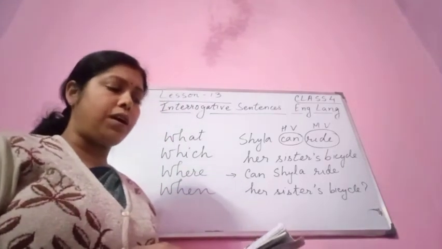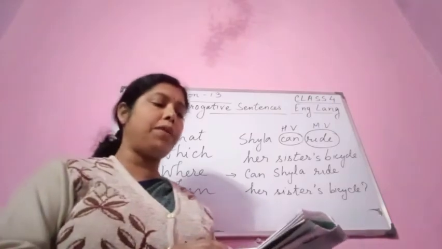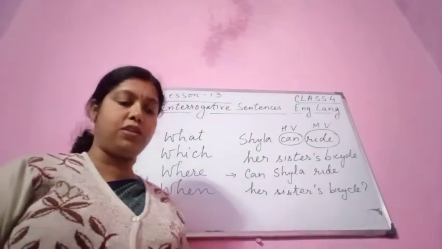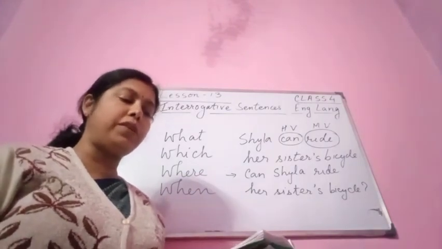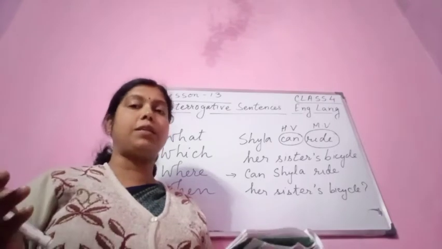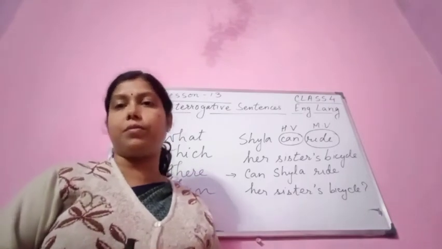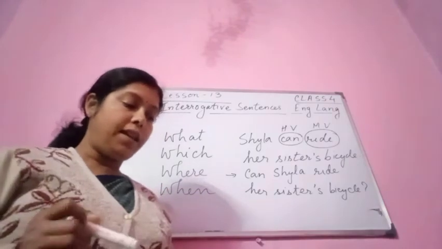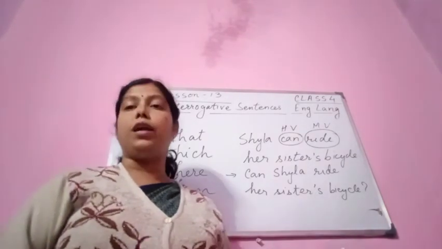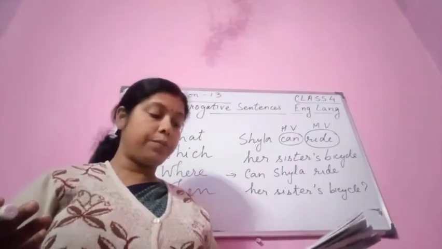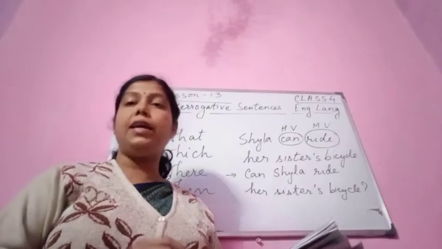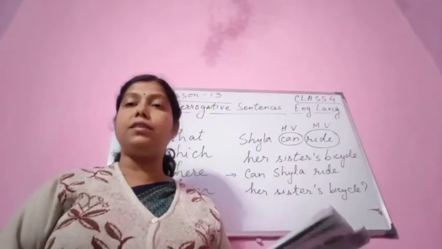Notice that while forming questions using helping verbs, the helping verbs do and has are placed before the subjects I and Rohan. Respectively, the main verbs reach and kicked come after the subjects. The main verb comes after the subject and before the subject the helping verb comes. Let us look at some more examples. We should eat a balanced diet. Should we eat a balanced diet? Same thing here. Should is the helping verb, we is the subject, eat is the main verb.